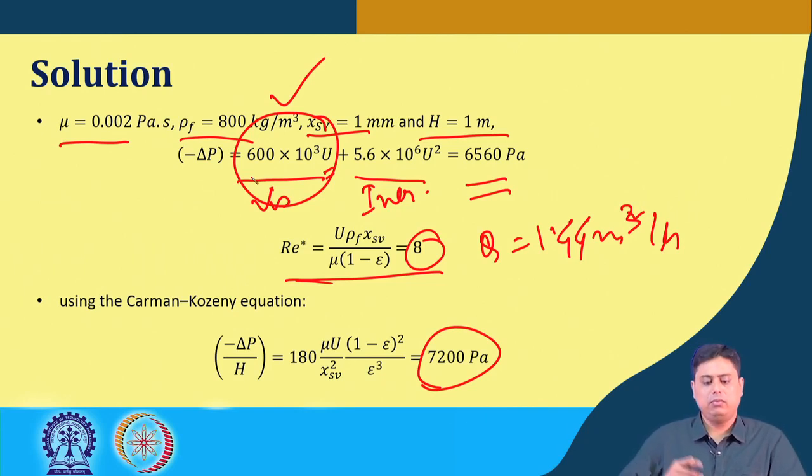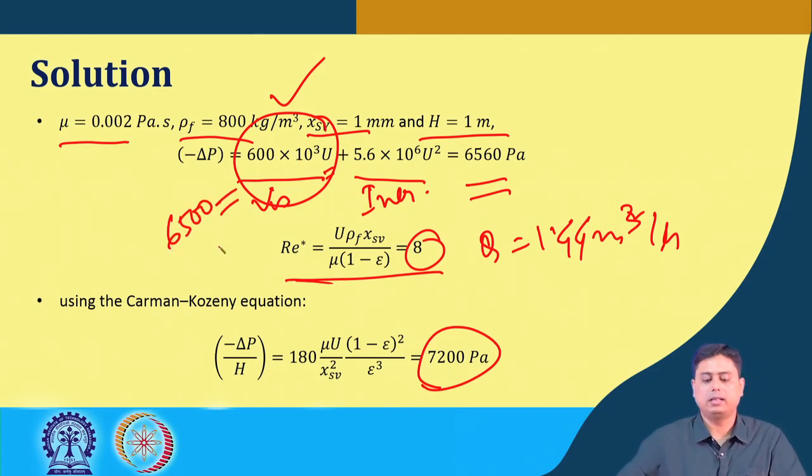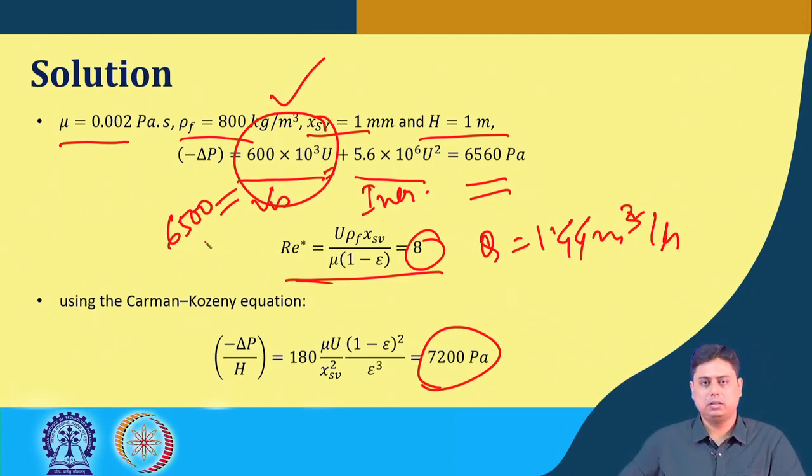And if you calculate this part only, you will see that it numerically equals 6500 Pascal. So in fact all of the contribution comes from only the viscous part, because the flow is laminar, which means now we have three numerical results.